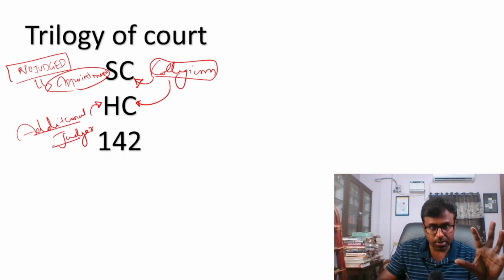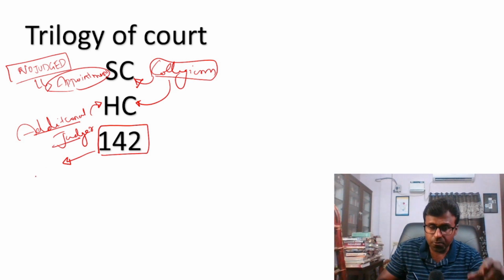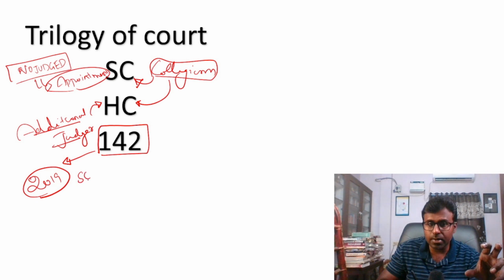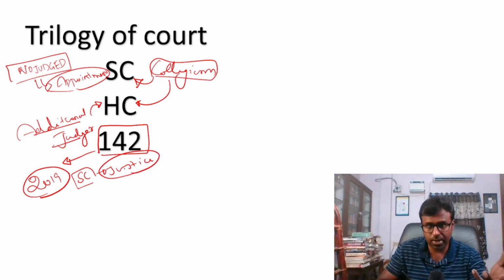And one more thing, there were so many court cases under Article 142. I think there was a question in 2019 about Article 142. This is an article where the Supreme Court can do justice in any case. Total justice, natural justice for any case. So what is the significance of this article?